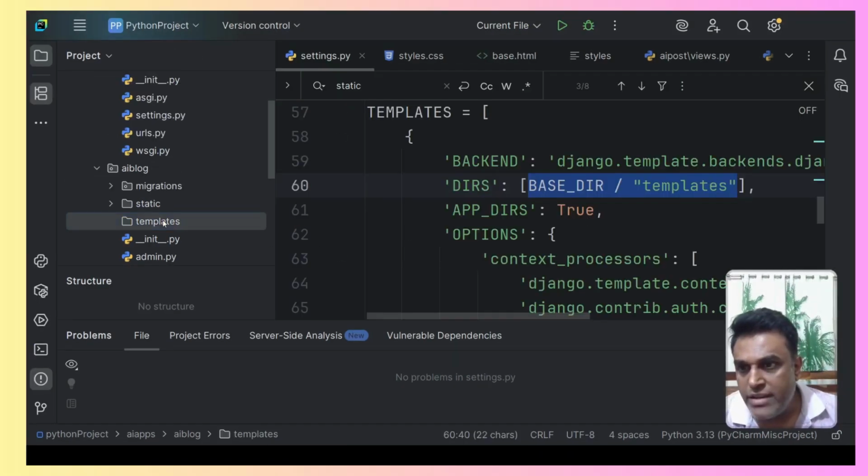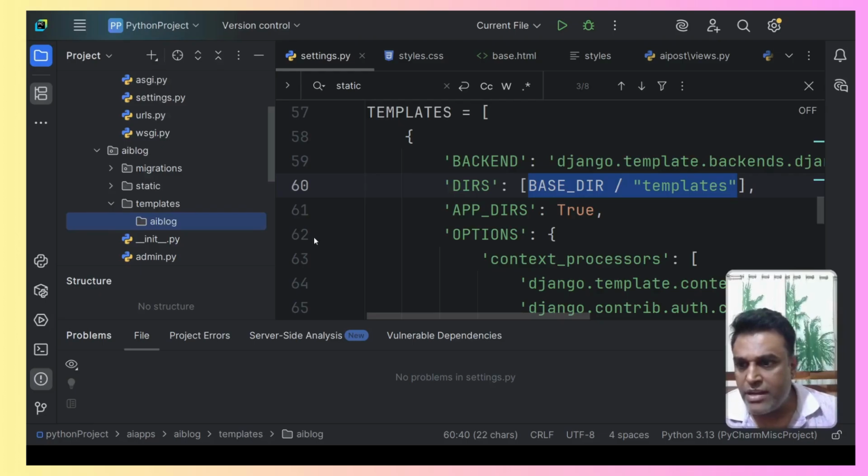So right click on the templates, and then I'll be creating a directory with the same name, that is AI blog. Now I'm doing this for the same reason, because this templates folder will be for all the apps, and there will be a lot of confusion if we have similar file names inside the different apps. So to avoid that, we will be having AI blog under the templates folder, and then we will be having the files.